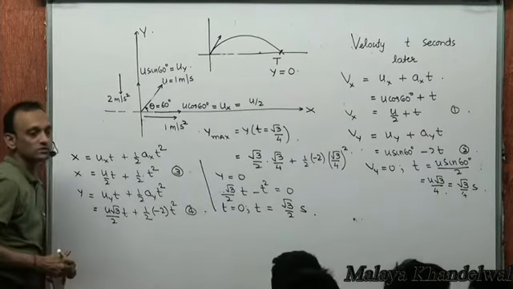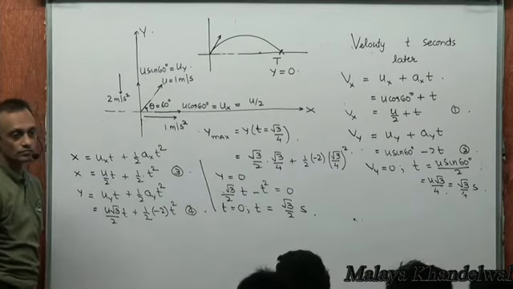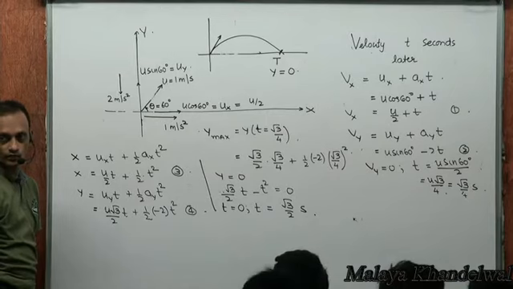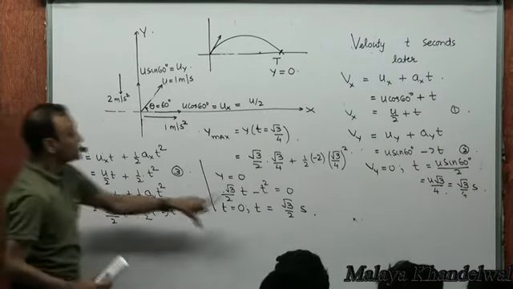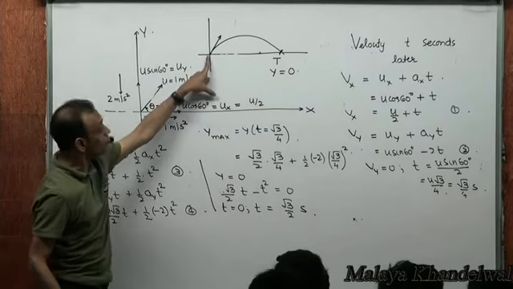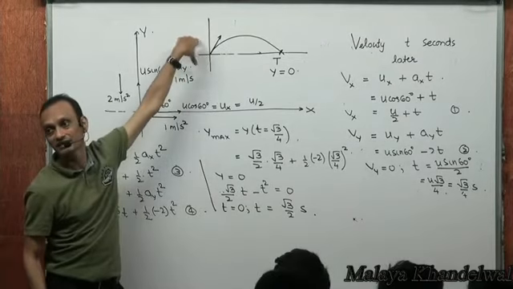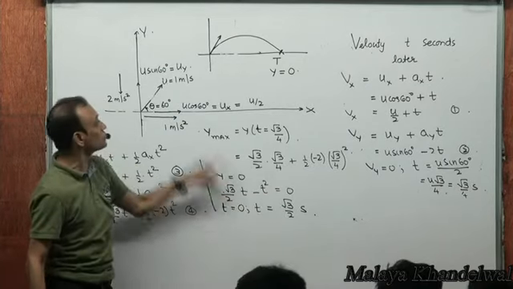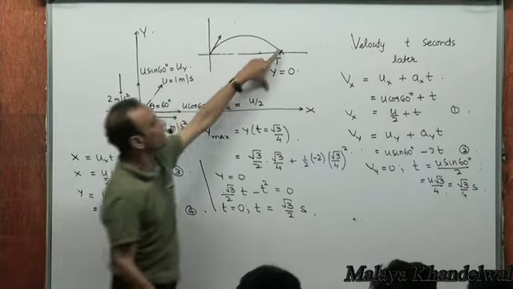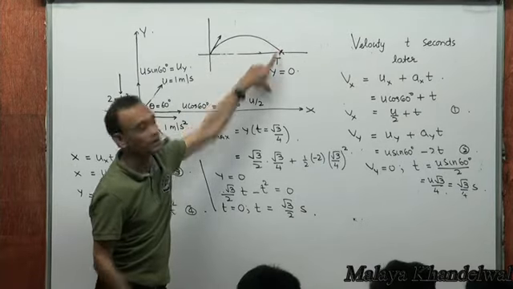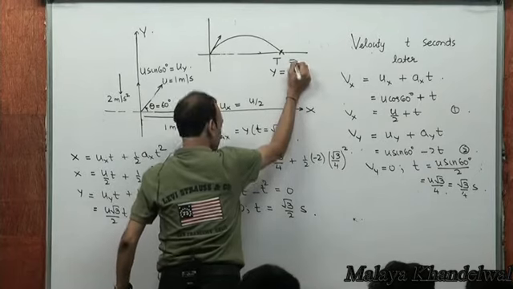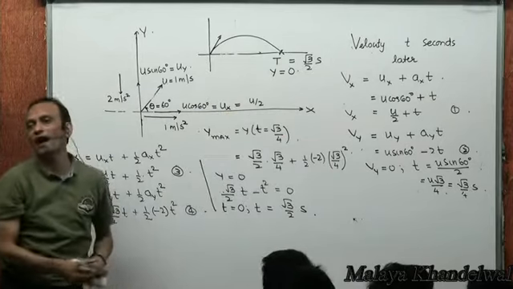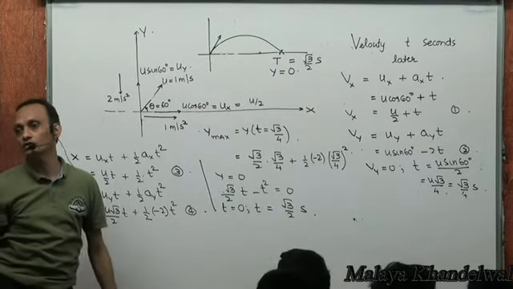Root 3 by 2 seconds, yes or no? And this t equal to root 3 by 2 seconds is capital T, yes or no? This capital T is the second instant of time when y becomes 0. T equal to 0 is the first instant of time when y was 0, and y was 0 again at t equal to capital T. So capital T then is root 3 by 2 seconds. That means the time taken to fall back flat on the ground again is root 3 by 2 seconds.